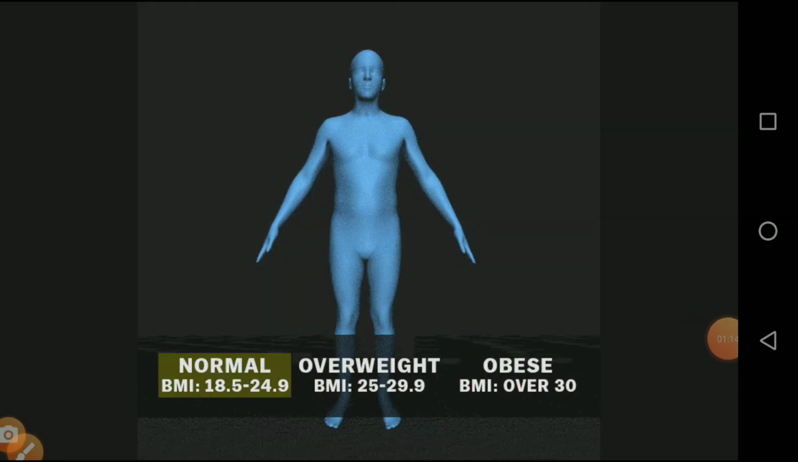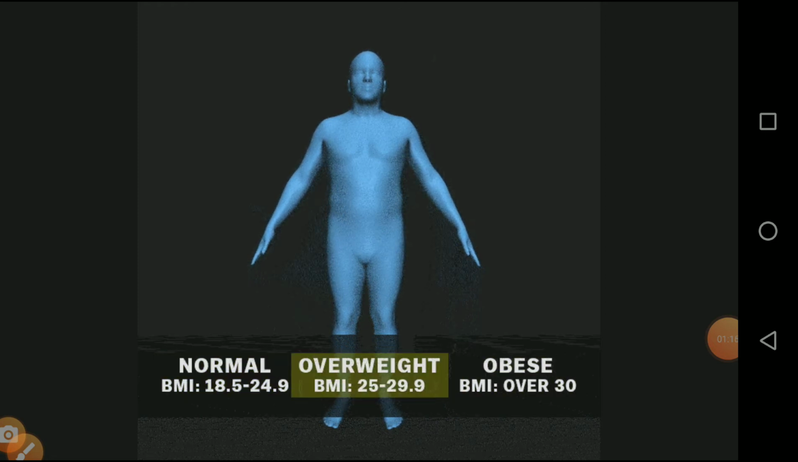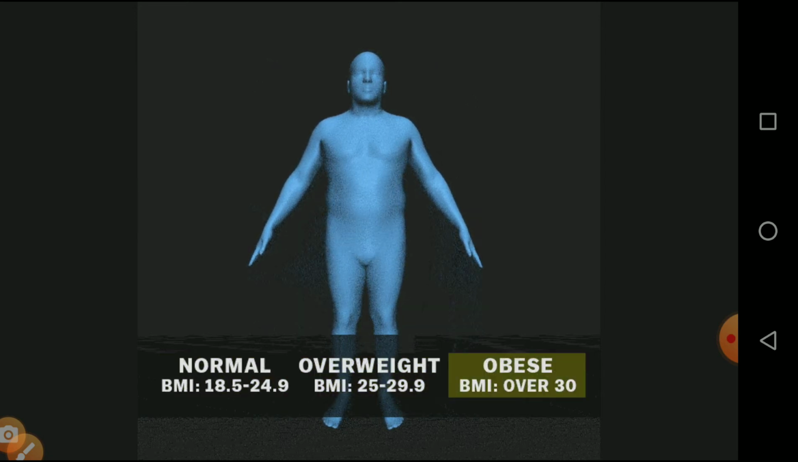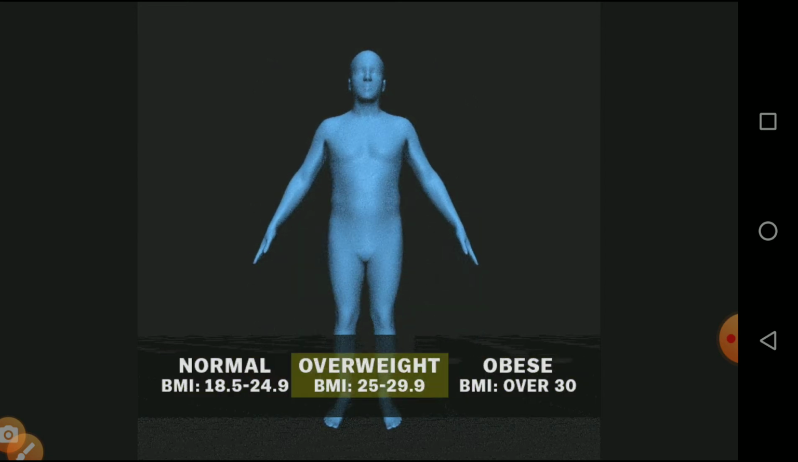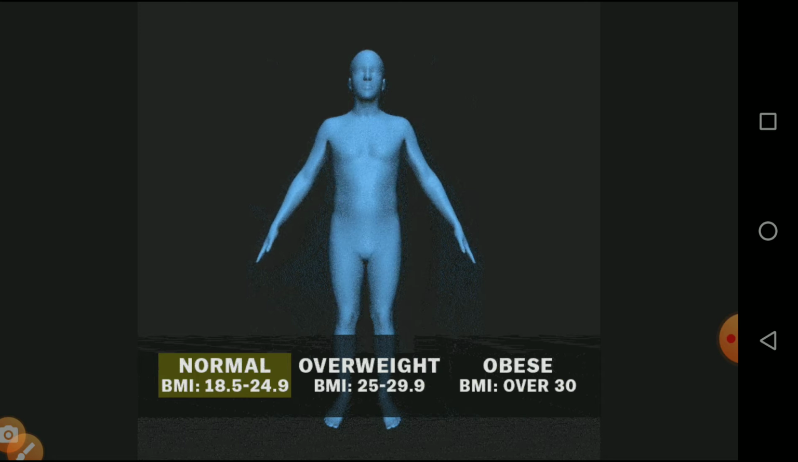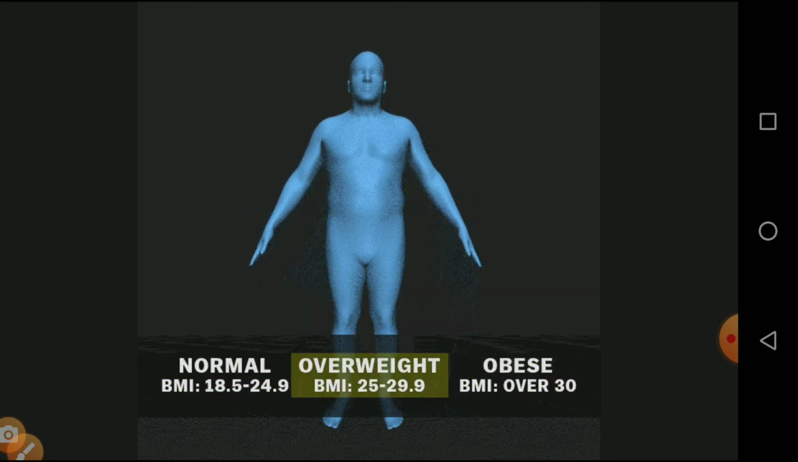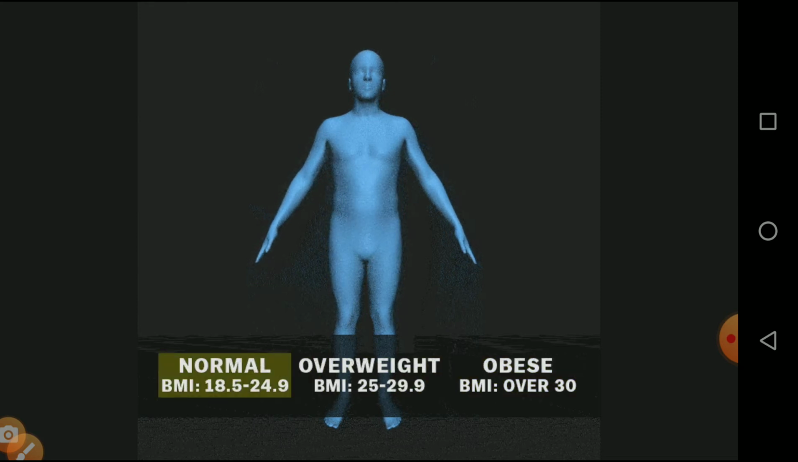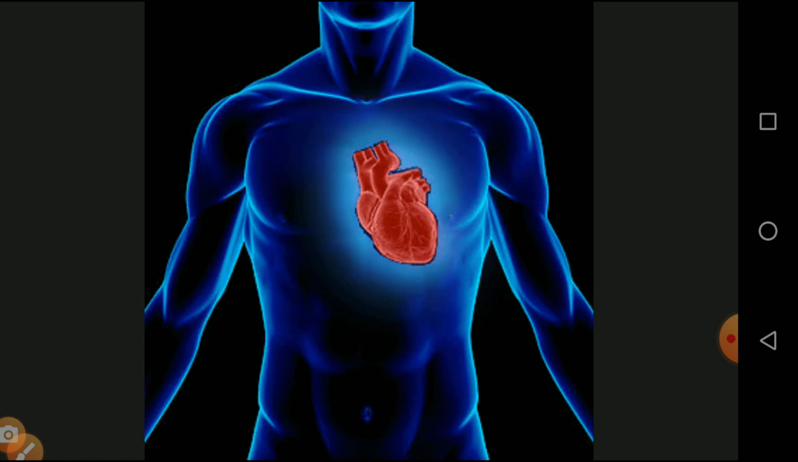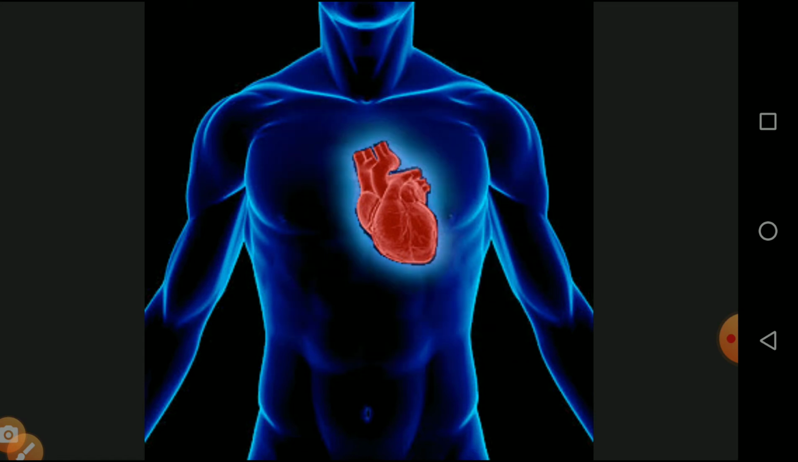Before we enter into this topic, we will see what obesity is. The normal BMI ranges from 18.5 to 24.9. Overweight is 25 to 29.9, and obese, meaning the body mass index is over 30, is called obesity. We will see these in the form of textual content. Second, we will see various types of heart diseases.